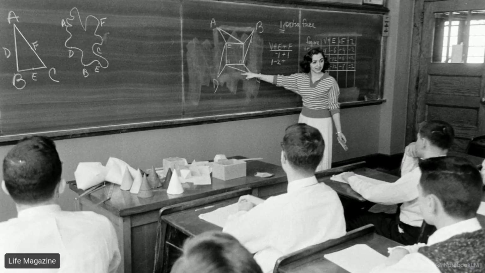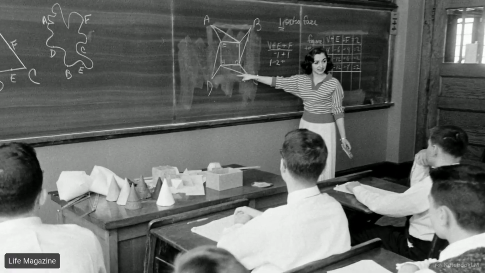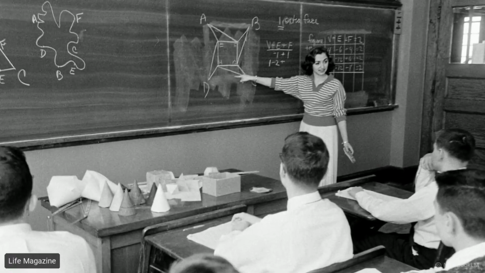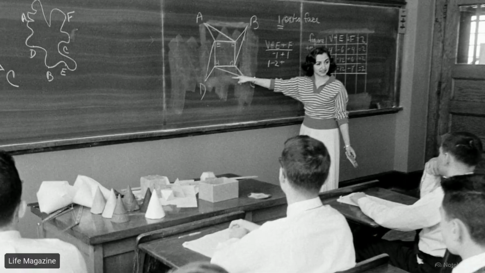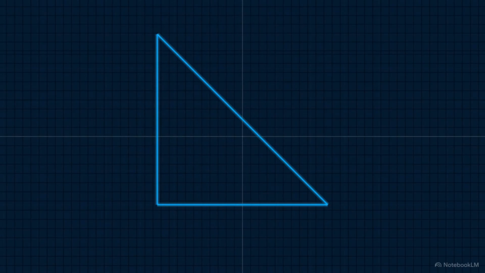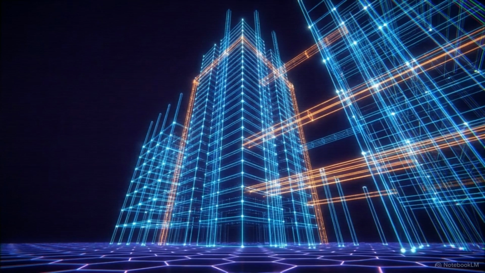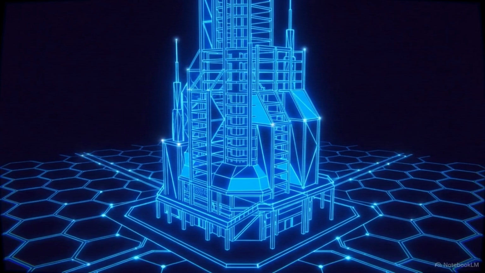Look at this archival photograph of a geometry classroom. For generations, humanity has systematically documented and passed down this exact visual language, charting points and line segments on chalkboards to train the next generation of engineers. These lessons map the variables that dictate all structural form: the lengths, the intersections, and the exact degrees of separation. Before we can draft a blueprint for a bridge or a skyscraper, we have to isolate the exact hardware components running inside the geometric machine.